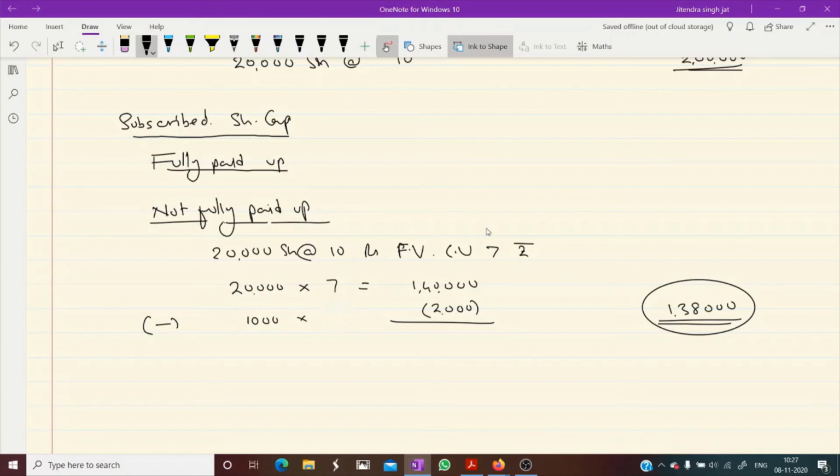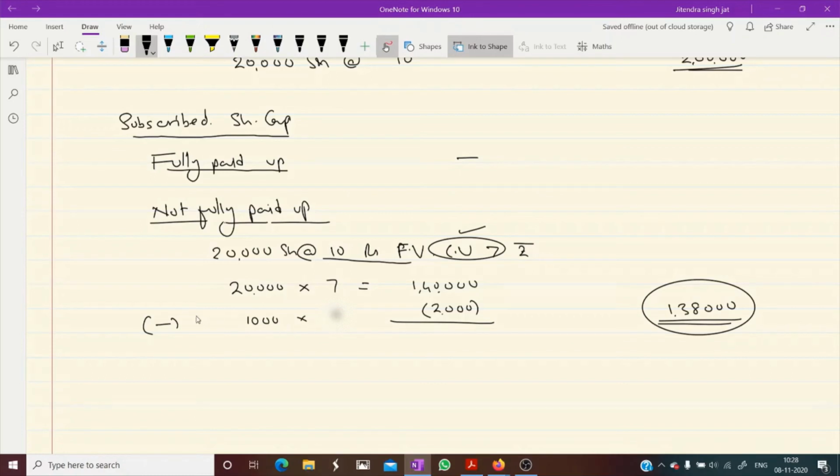In this way we need to record. This will not come because the full face value has not been received. Face value is 10 rupees but called up is 7 rupees. So we work with called up. Always remember, children, this is called up value. We always work with called up. Will you remember this point? Called up is important. Okay, and called up comes under not fully paid up.